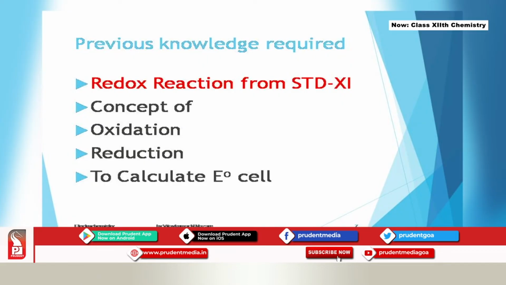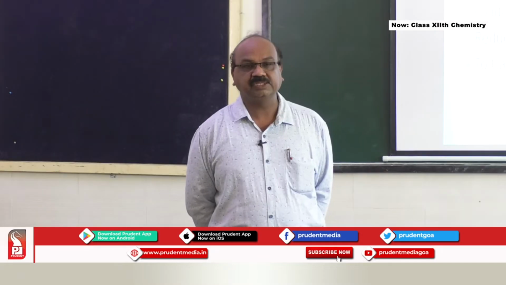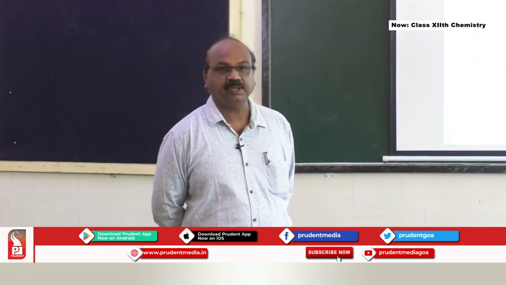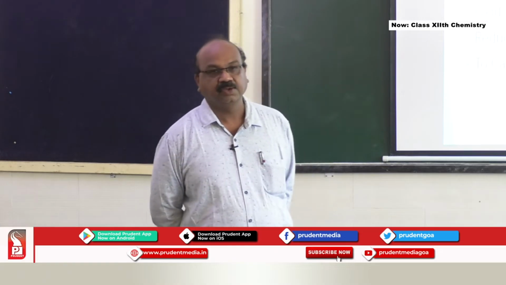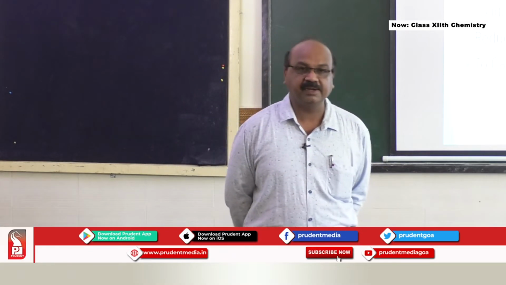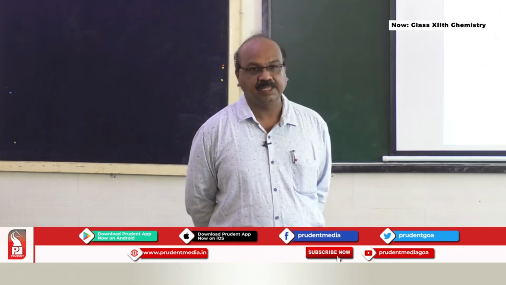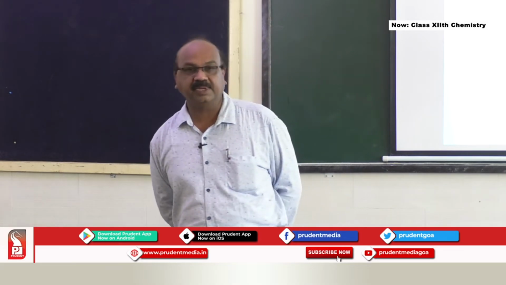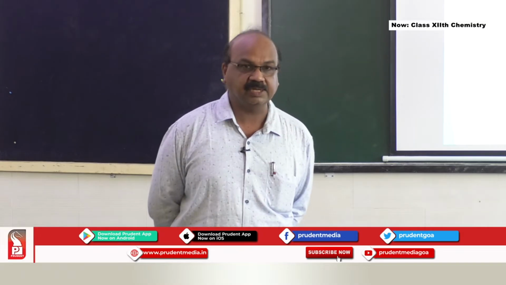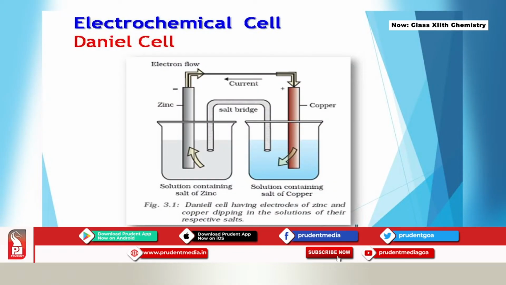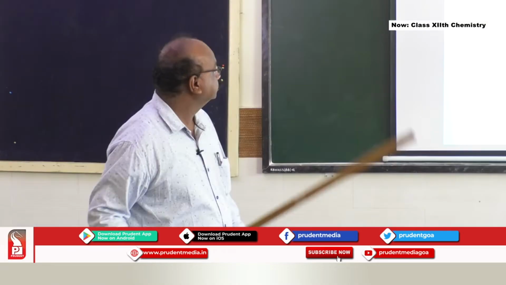Then we also should know how to calculate E naught of cell, that is E naught cell is equal to E naught cathode minus E naught anode. This particular equation helps us to calculate the standard EMF of the cell. I'm going to show you one electrochemical cell, or a Daniell cell, or a galvanic cell, and I'm going to explain this concept to you.